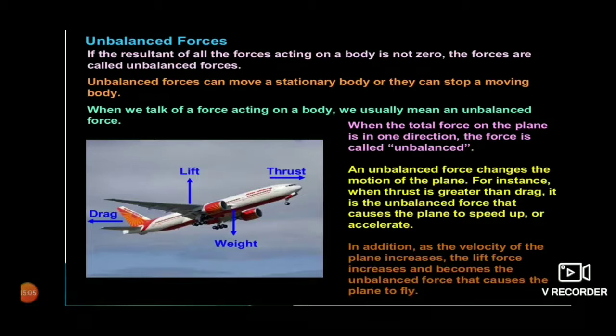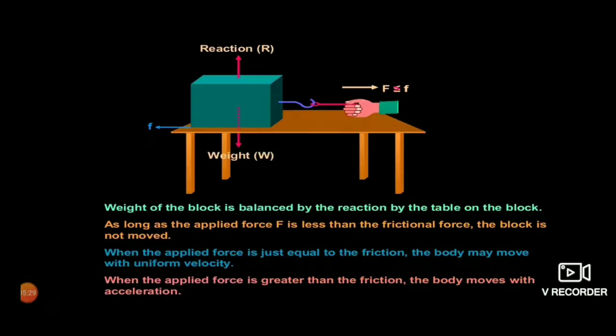In addition to this, as the velocity of the plane increases, the lift force increases and becomes the unbalanced force that causes the plane to move. Similarly, if you want to bring your bicycle into motion from rest, you need to apply an unbalanced force.